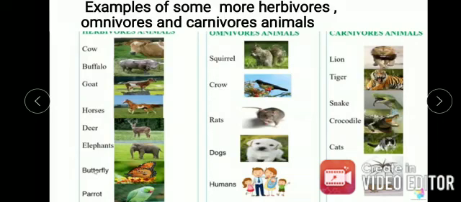Cow, buffalo, goat, horses, deer, elephant, butterfly, parrot. These are all examples of herbivores. Omnivores: squirrel, crow, rats, dogs, humans. Carnivores: lion, tiger, snake, crocodile, cat, spider, lizard. There are many more examples of herbivores, carnivores and omnivores. You might have understood now the difference between herbivores, omnivores and carnivores.